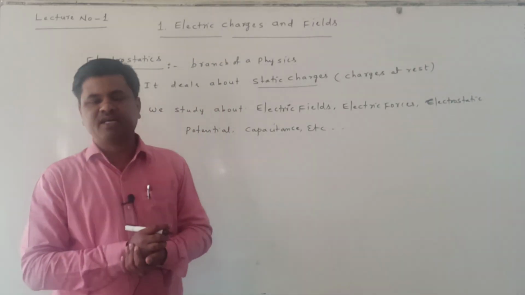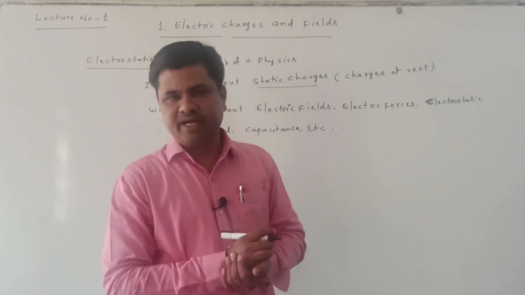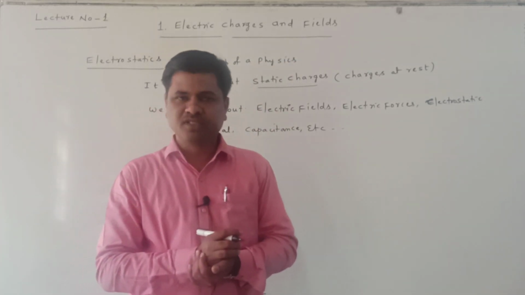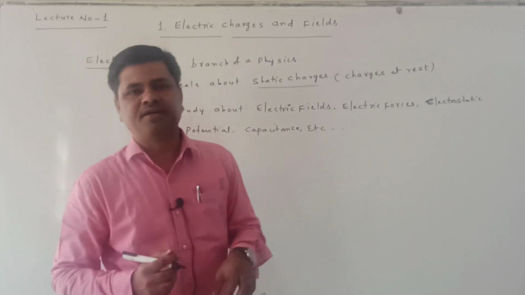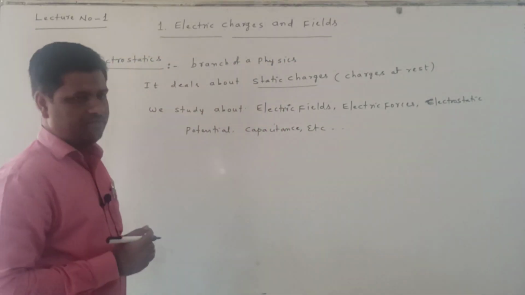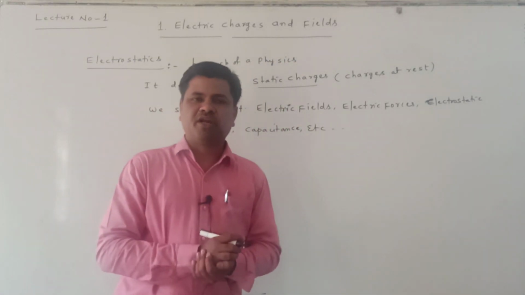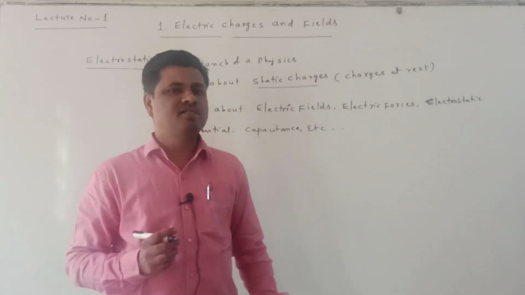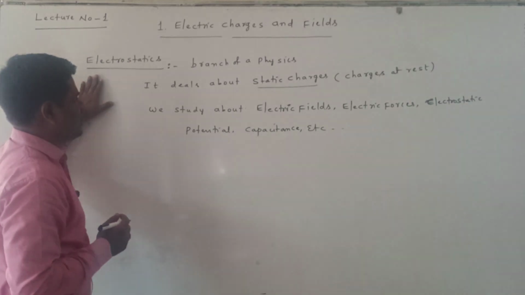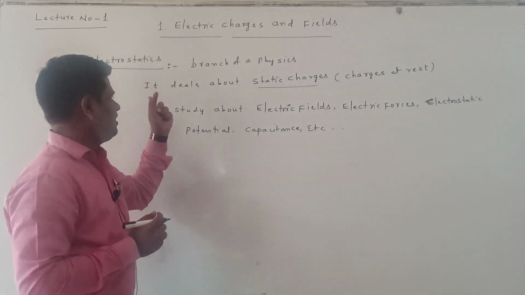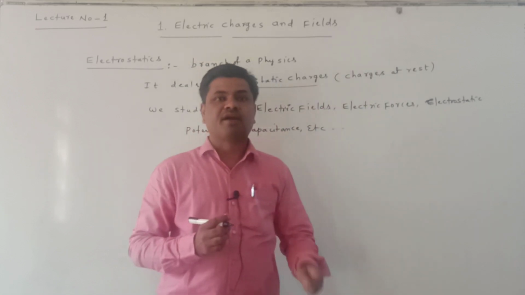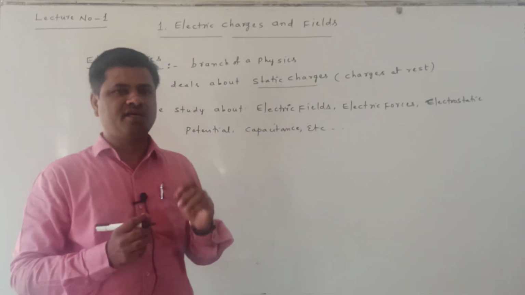The second chapter is electrostatic potential and capacitance. This is the second chapter in the second PU syllabus. That also comes under electrostatics. In that chapter we study the potential difference and capacitance. Electrostatics is a branch of physics. It deals with static charges, charges at the rest position.